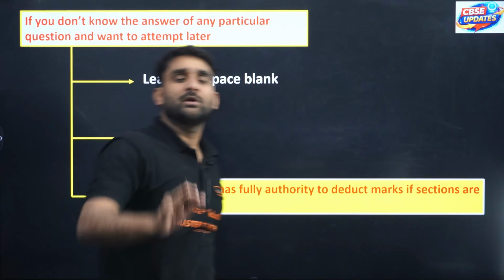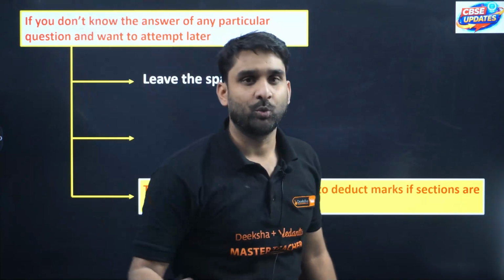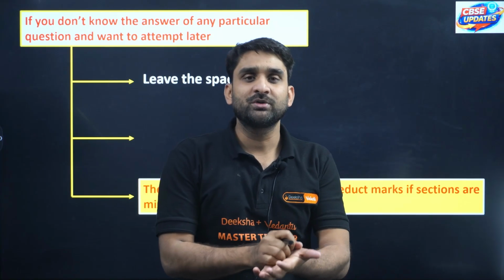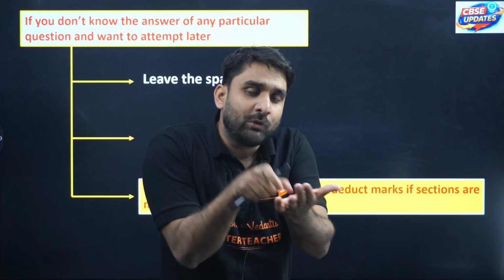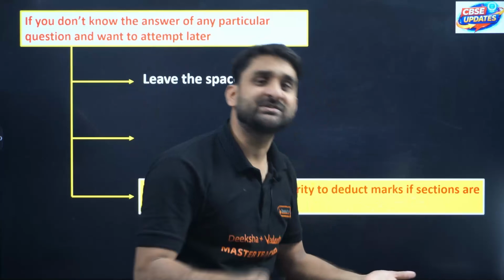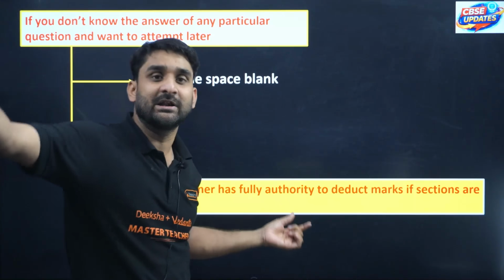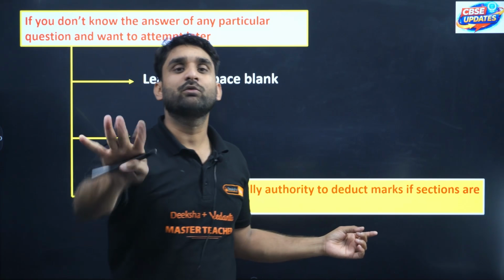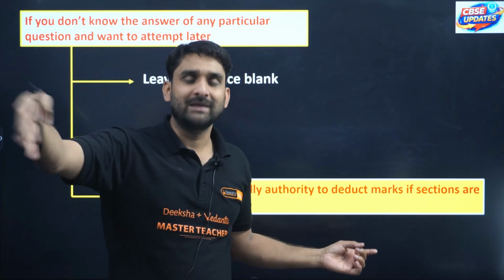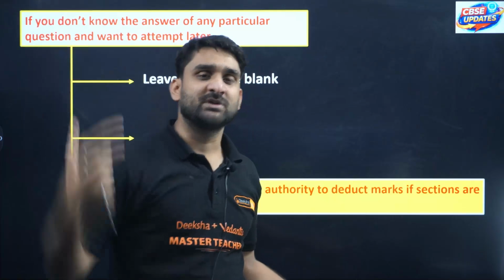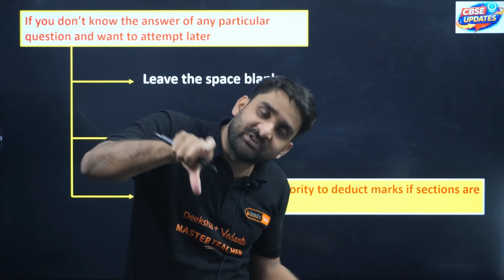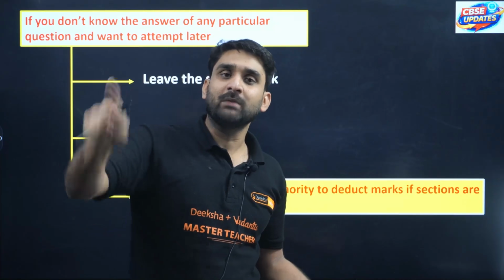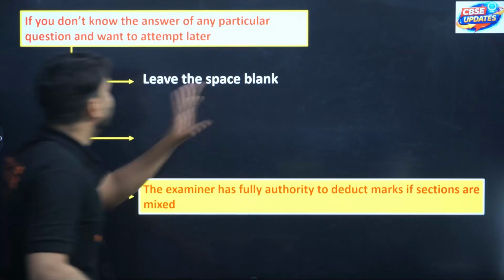For example, the question is of geotropism. What is geotropism? Geotropism is a question from control and coordination from biology, right? So you have to leave this space in the biology section to write the answer later on. If the question is of physics, like explain Maxwell's right hand thumb rule, define Maxwell's right hand thumb rule, you have to leave the space in the physics section only to attempt the question later on. So leave the space blank.